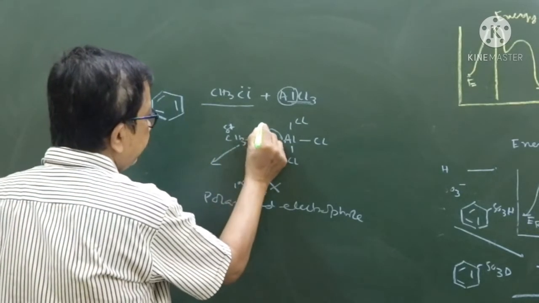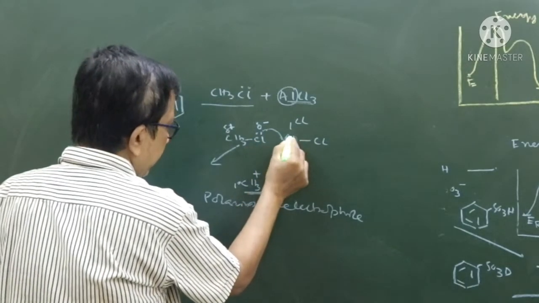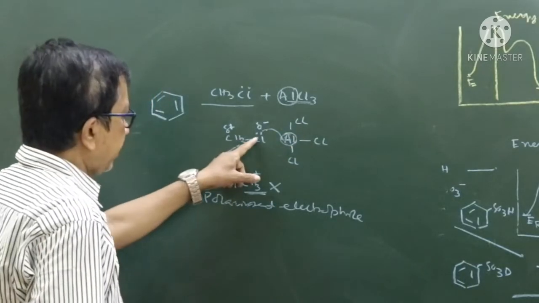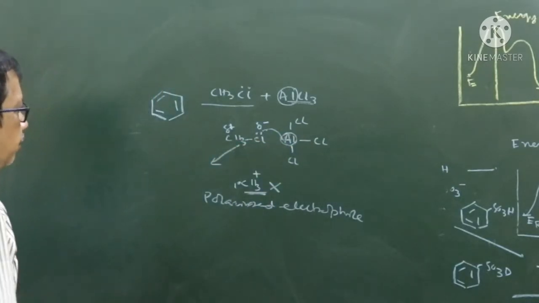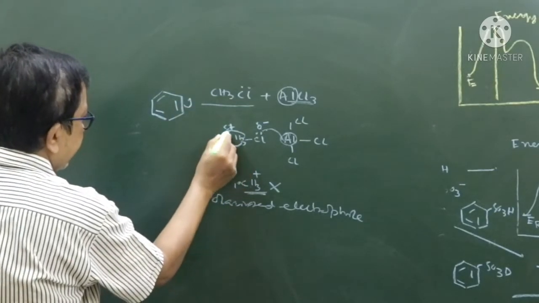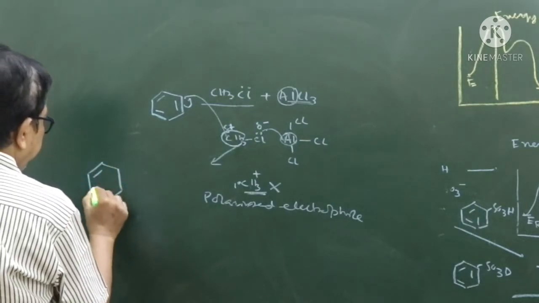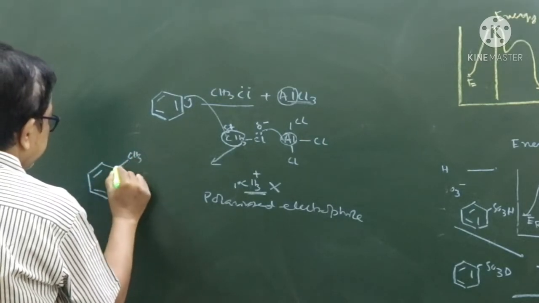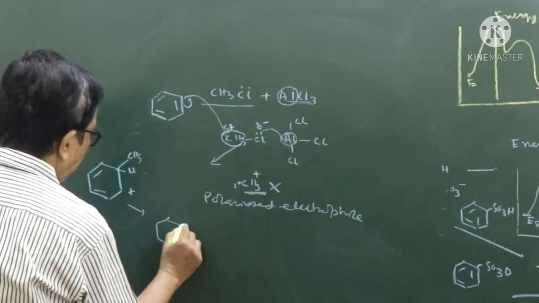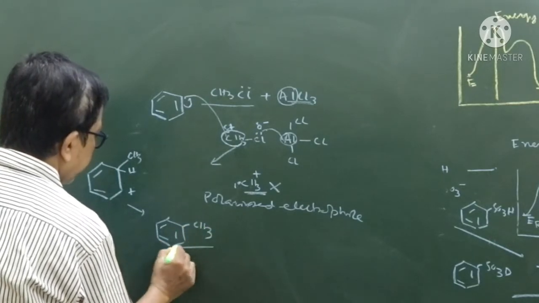It will be delta negative. Delta negative gives its bonding electron to the aluminium, because aluminium has an incomplete octet and attracts the electron from chlorine. Now in this case, what happened? This bond moves and CH3+ attacks it, which gives you this. Ultimately, one H is replaced by CH3, so it forms toluene.